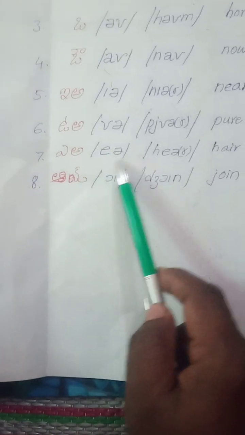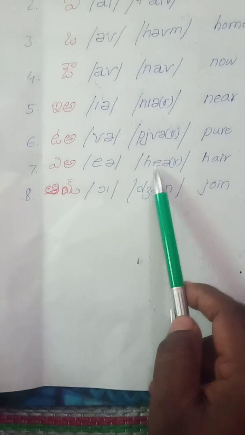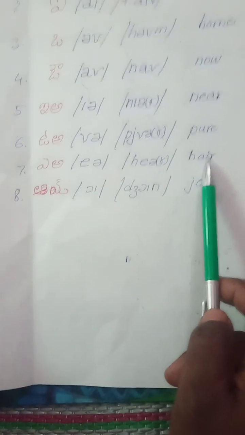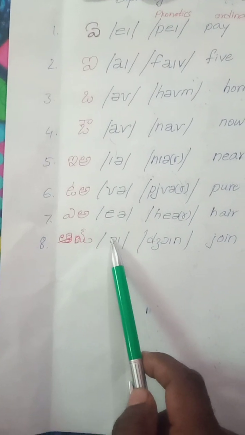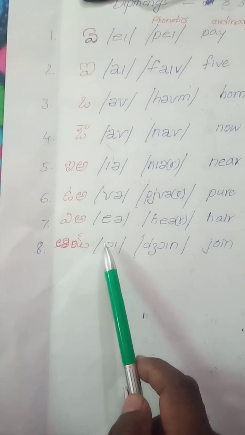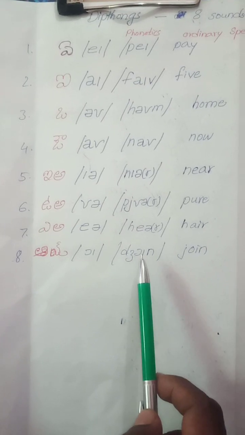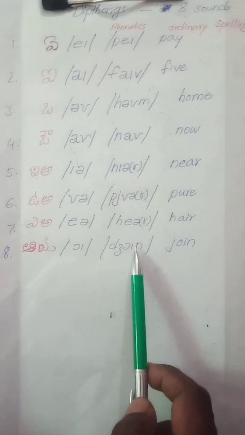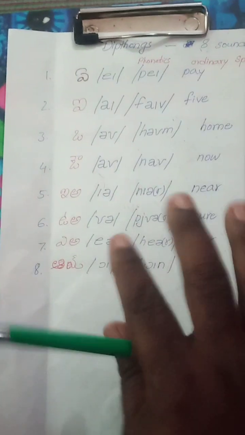Then hair, chair, hair. And the next one is like O; the second O, we have no Telugu letter like that. Oi, so joy, join, J-O-I-N, join. This is the phonetics for vowels.